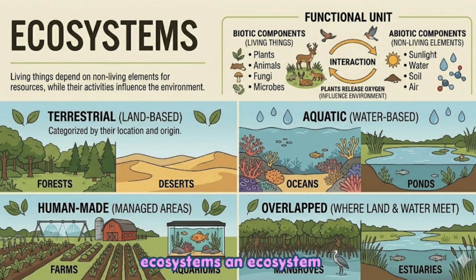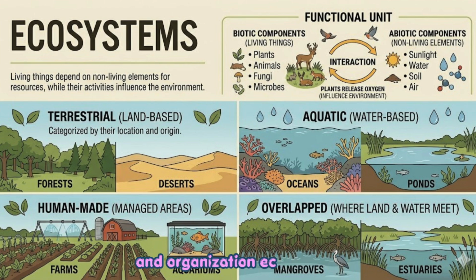Ecosystems. An ecosystem is a functional unit where biotic and abiotic components interact. Living things depend on non-living elements for resources, while their activities, like plants releasing oxygen, influence the environment.